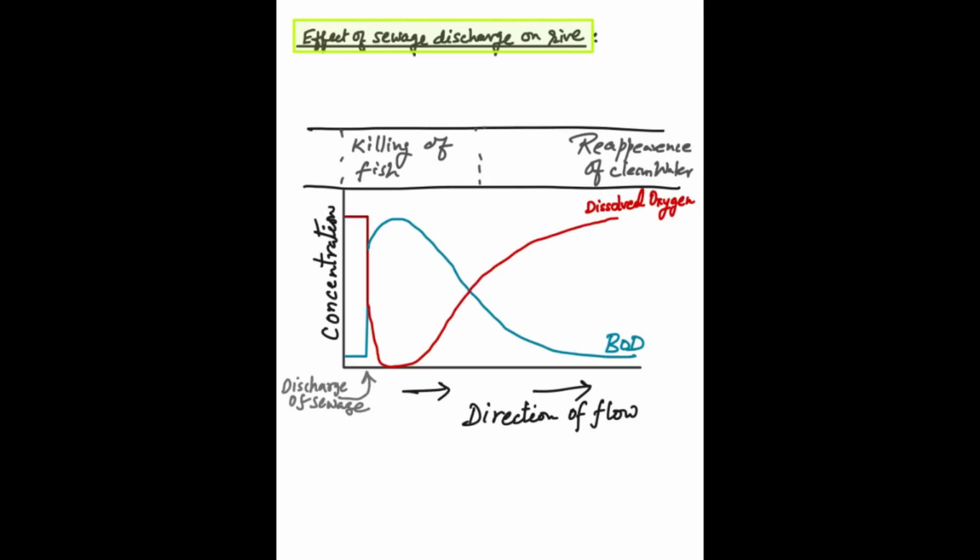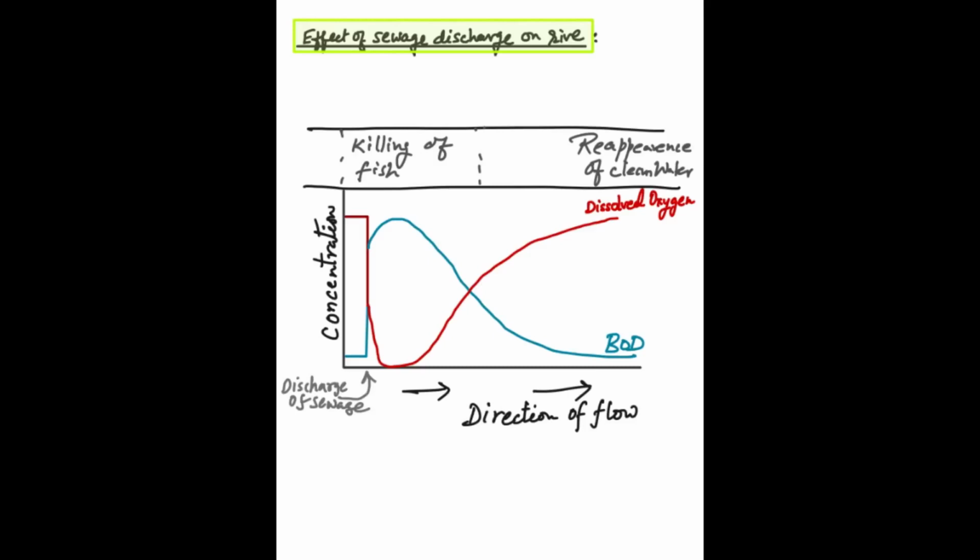So what happens when this sewage comes into the water body? There are many microorganisms which decompose these organic materials, and for doing so they need oxygen. So there will be a huge scarcity of oxygen when sewage is discharged to the water body. But gradually, once these microorganisms complete their task, the dissolved oxygen again comes to replenish. At the time of discharge of the sewage, when there is a minimum amount of dissolved oxygen in the water body, there will be more BOD.